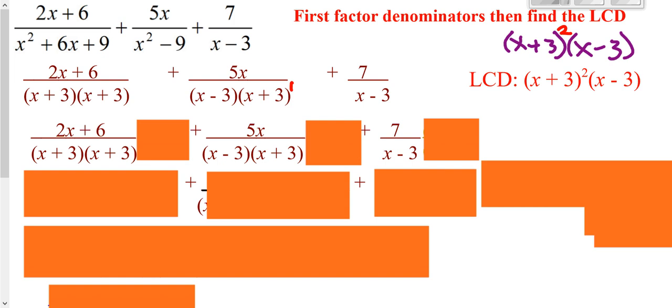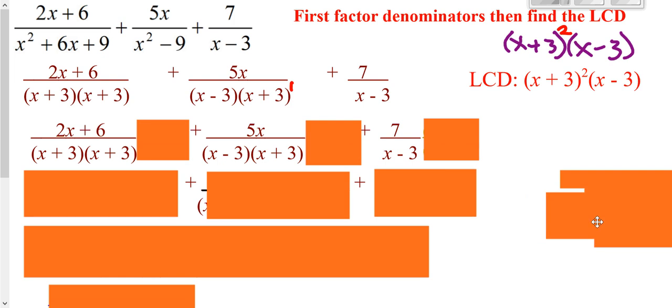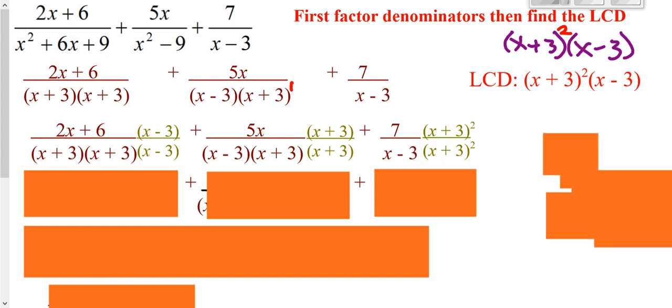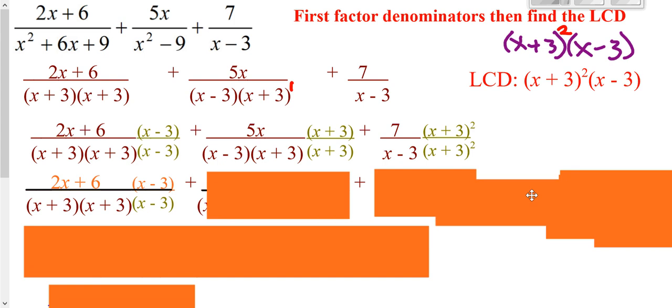So then you have to ask yourself, what do I have to multiply that first fraction top and bottom by to get that least common denominator? Well, that first fraction's missing an x minus 3. Multiply the top and the bottom both by x minus 3. The second fraction's missing an x plus 3 squared. So we already have an x plus 3, so it needs another x plus 3 top and bottom, special form of 1. And the last fraction is needing an x plus 3 all squared top and bottom. So this first fraction we could write together and we could work out the top. We could FOIL out the top.